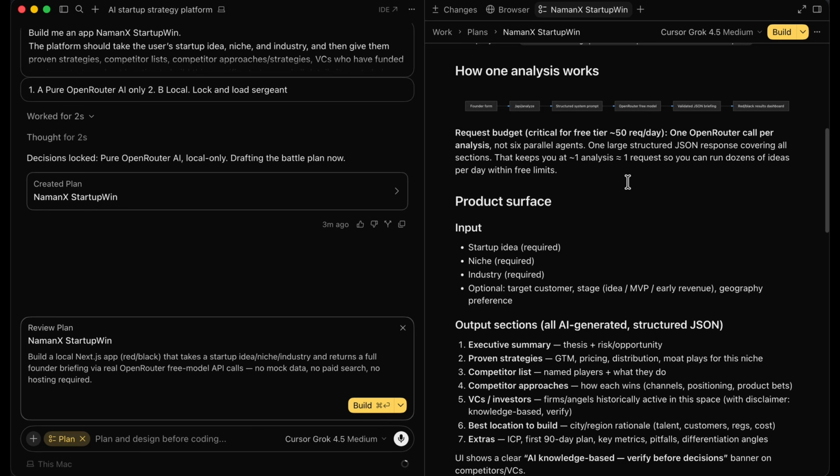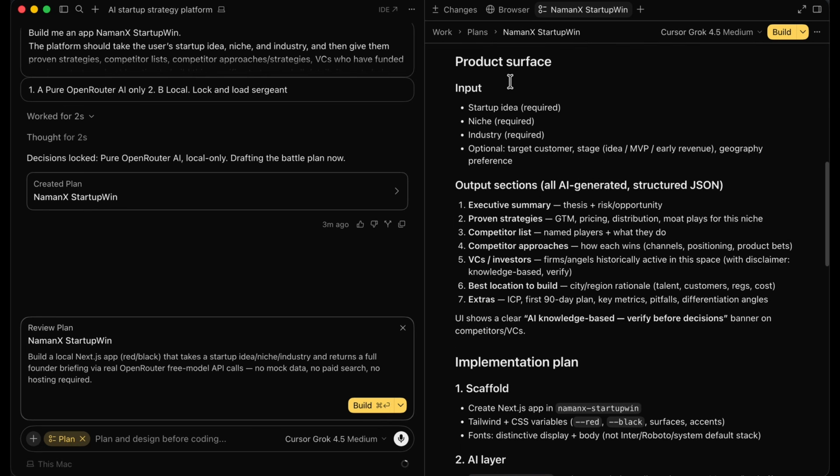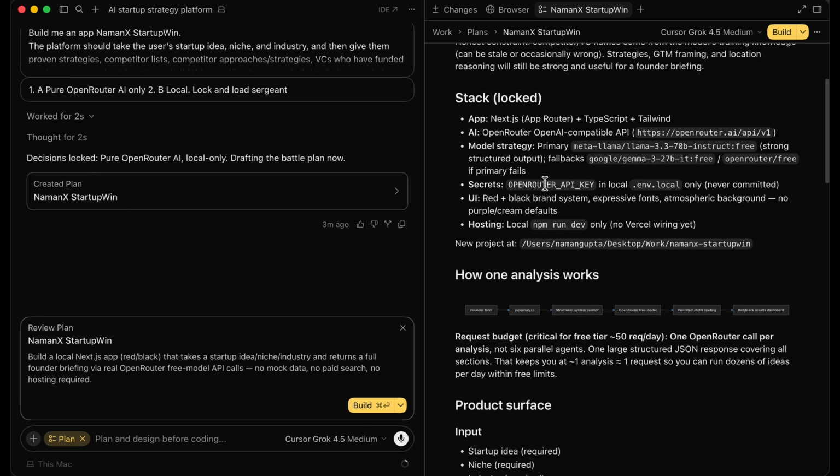So it understands how important frugality is for me, and it's taking that into consideration when it's giving us a plan, which is something that I really like. It's being very considerate here. So it's then telling us about the product surface, so the input, the output sections, what it's going to look like. We don't need to get into too much detail there. All right, so the plan looks good.